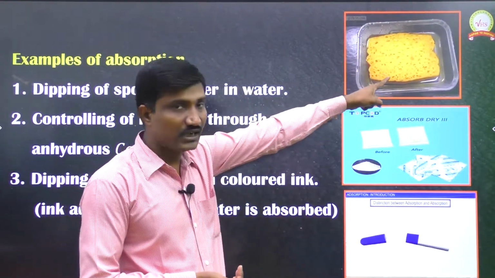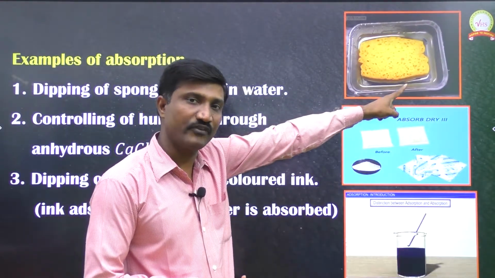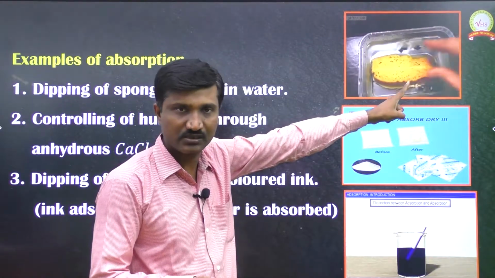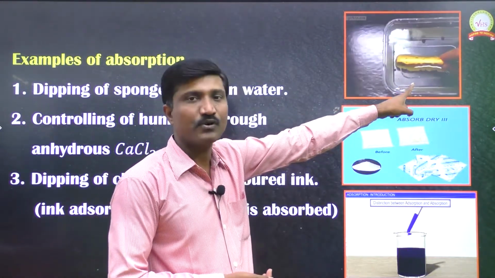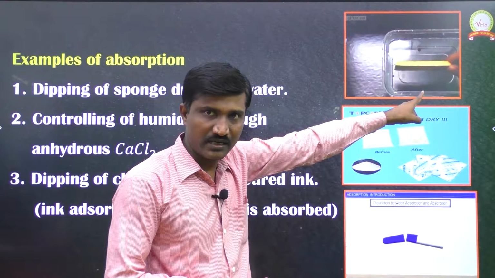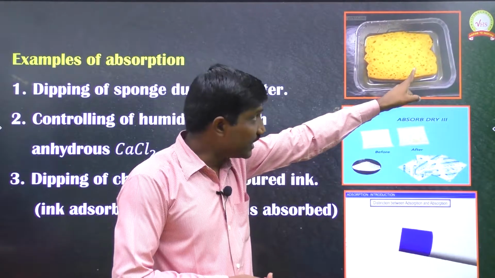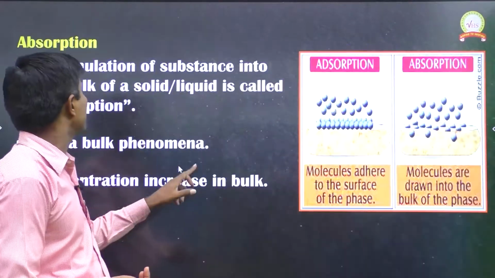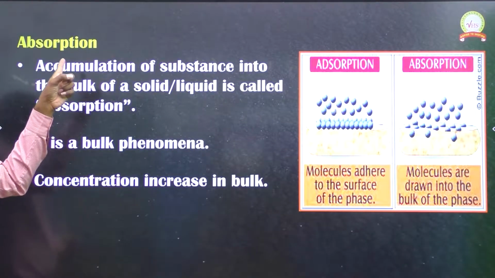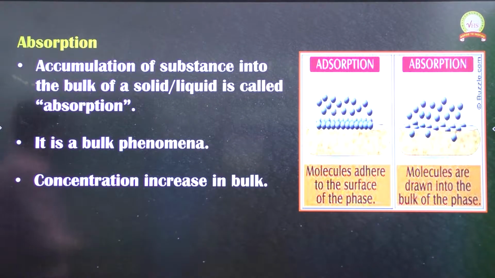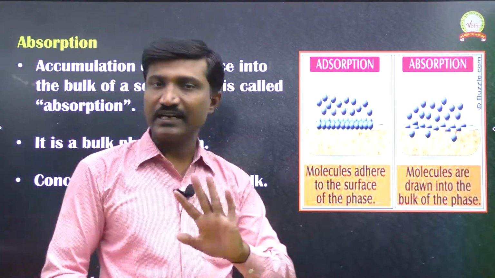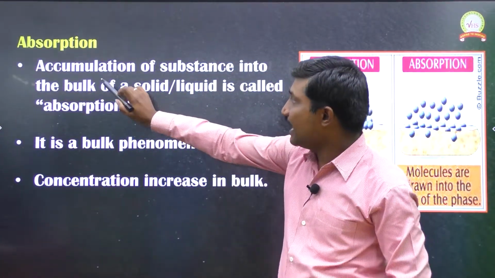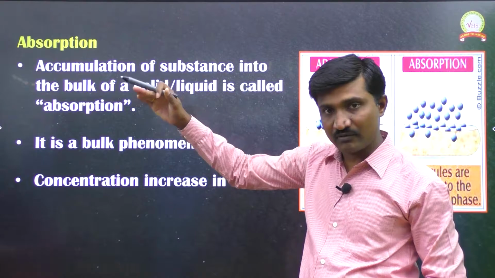So do we call this a surface or a bulk phenomenon? Phenomenon means process. So it is a bulk process, or bulk phenomenon. That bulk phenomenon we call the absorption process. So in the absorption process, particles come and occupy the inside of the substance, that is, the bulk.